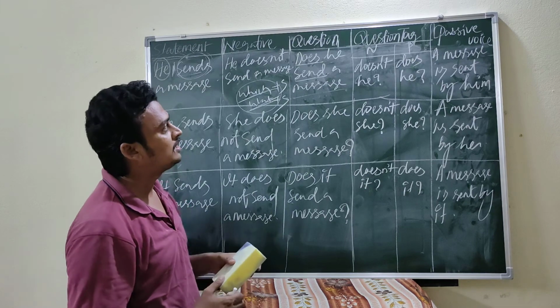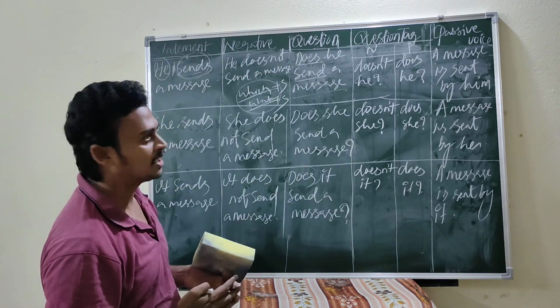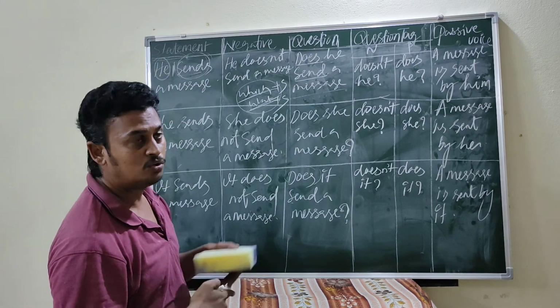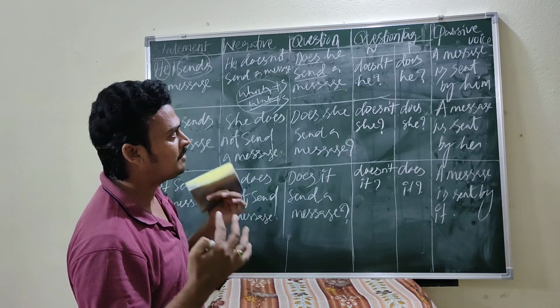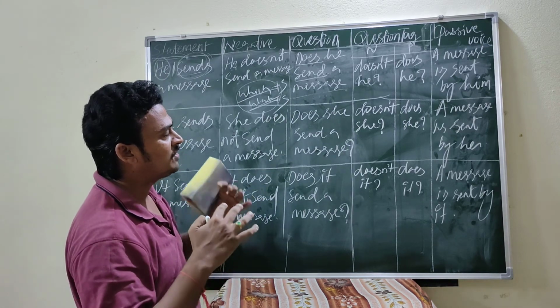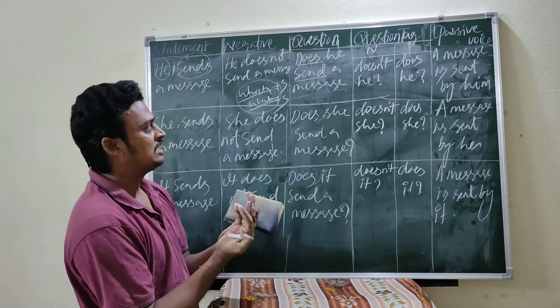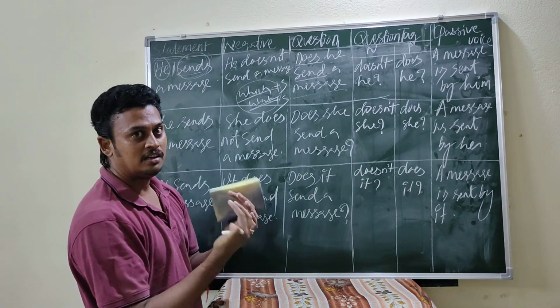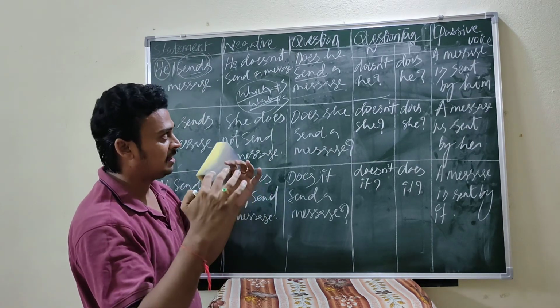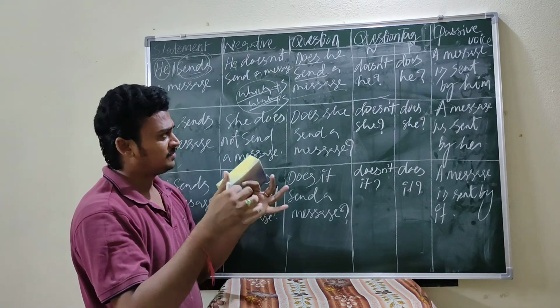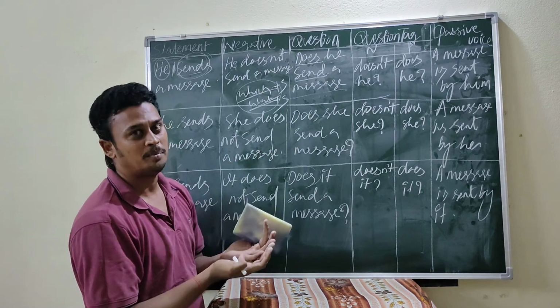Okay, this is a very important topic, especially for 10th class students. In this class I am explaining different types of topics, mixing all the topics into one topic.